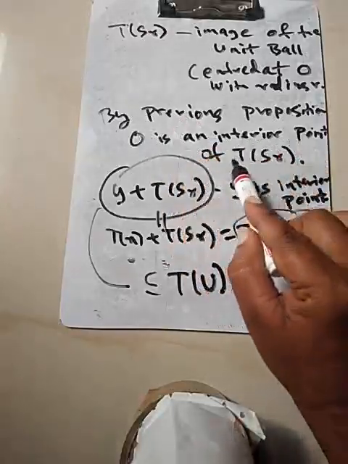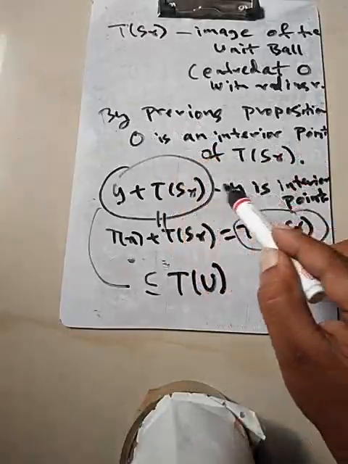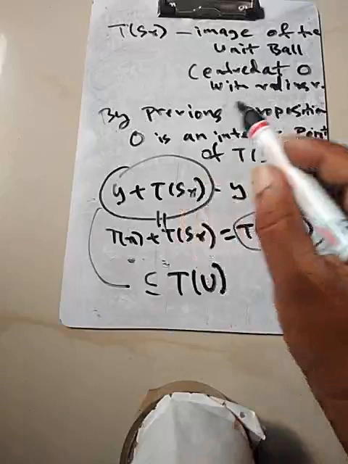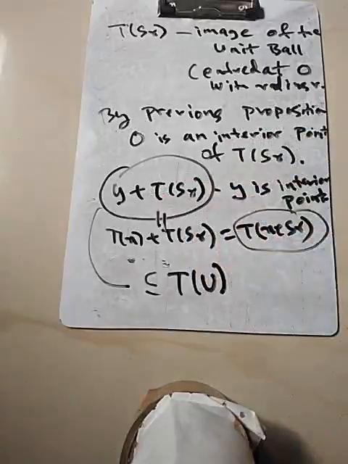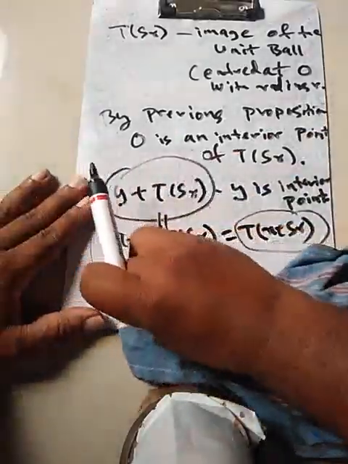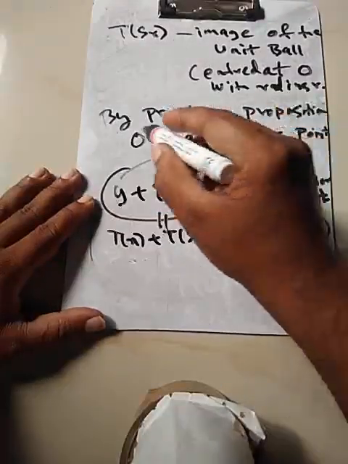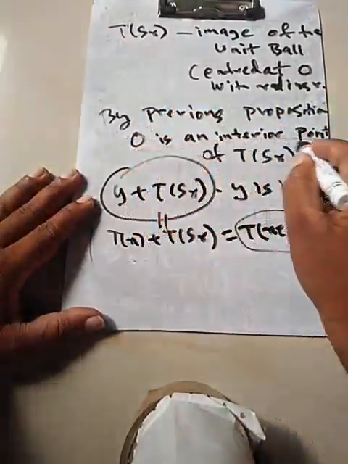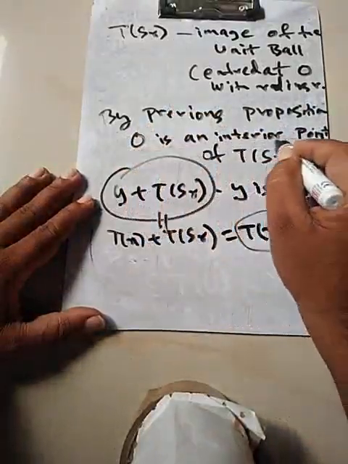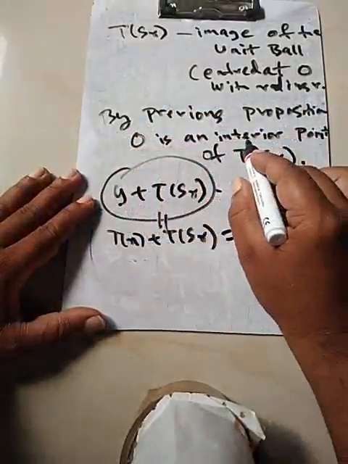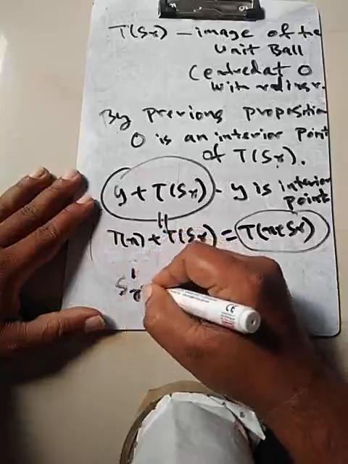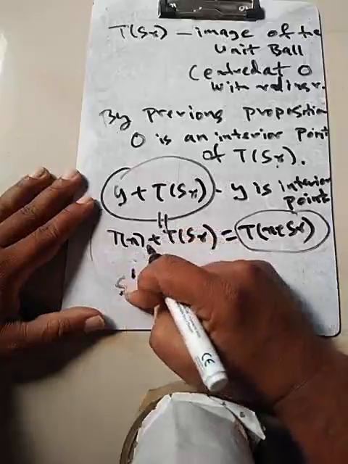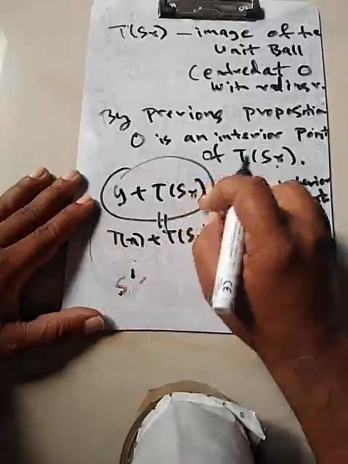0 is an interior point of TSR, y is an interior point of this thing. Here itself, the argument could be done the following way. So let's erase this part. I'll use this fact, because 0 is an interior point of TSR. So there exists, by definition of open set, a ball SR dash. This is the SR used here.